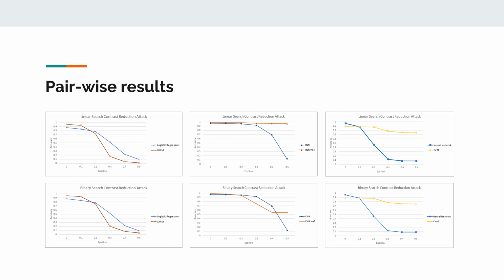Upon taking a closer look at the linear search and binary search contrast reduction attacks, we can see that the CNN variational autoencoder and fully connected control variational autoencoder perform better under these attacks compared to their discriminative counterparts. However, logistic regression and Gaussian mixture model performance are relatively similar. We suspect that this is due to the Gaussian mixture model's distribution modeling overfitting the training data.